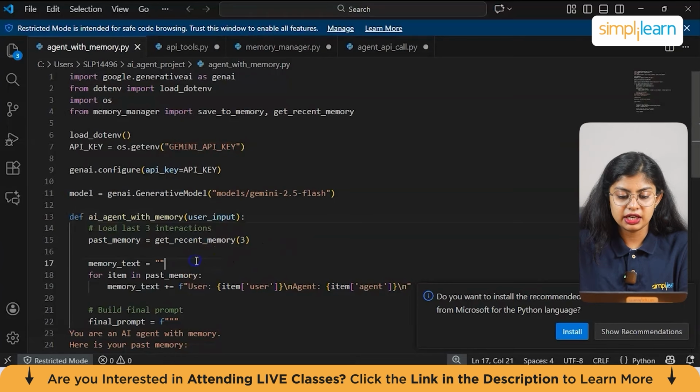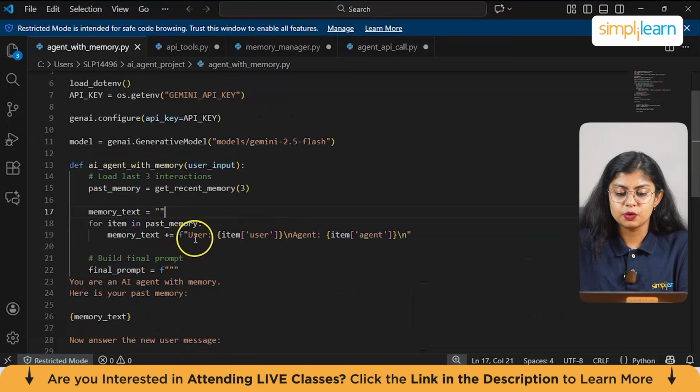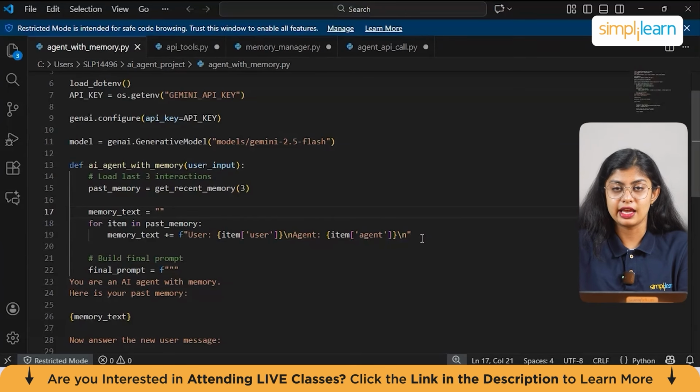And then we have memory text is equal to double quotes. This creates an empty string to store formatted memory text. And then we have for item in past memory, memory text plus equal to f user, item user, agent, item agent. So this loops through each memory entry and adds both the user message and agent reply into the memory text.